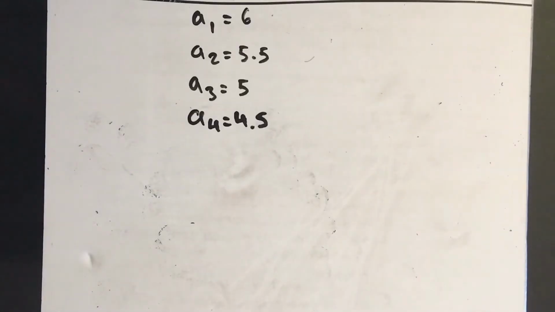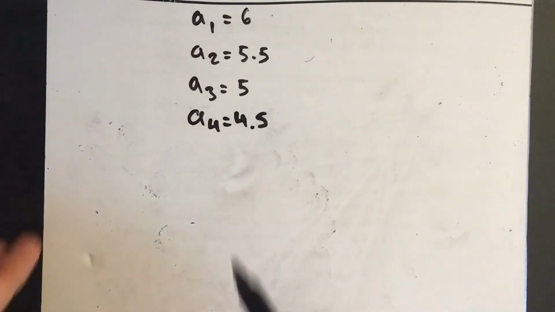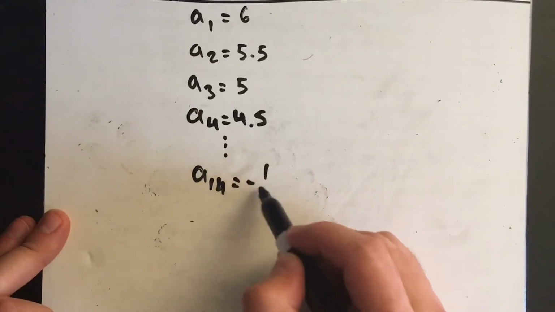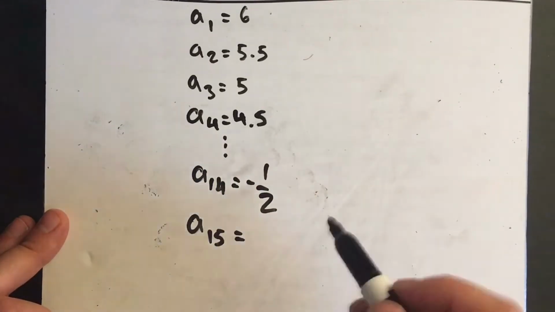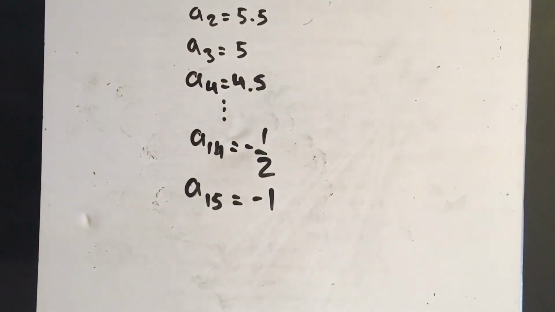Keeping in mind our choice of capital N, recall the 4 elements of the sequence that we found a moment ago, with the last entry being 4.5. If we continue in this way, when we get to a sub 14, we find that it equals negative 1/2. If we try a sub 15, with some arithmetic, we get that it's negative 1. Which means that we're starting to see negative values, which implies that we are actually in the set A, or negative infinity to 0.